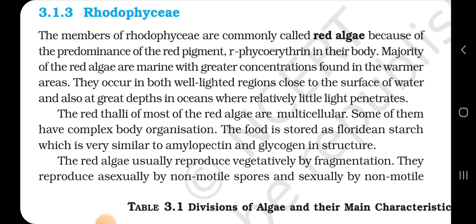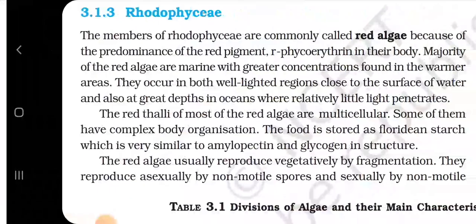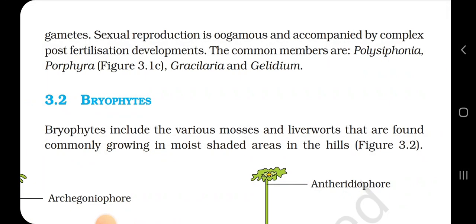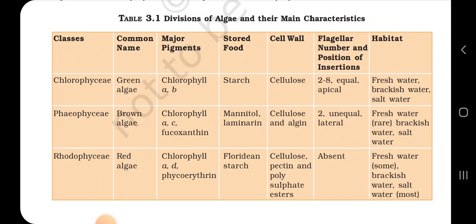The food is stored as floridean starch, which is very similar to amylopectin and glycogen in structure. The red algae usually reproduce vegetatively by fragmentation. They reproduce asexually by non-motile spores and sexually by non-motile gametes. Sexual reproduction is oogamous and accompanied by complex post-fertilization developments. The common members are Polysiphonia, Porphyra, Gracilaria and Gelidium. Table 3.1, division of algae and their main characters. Please take a look at the table.